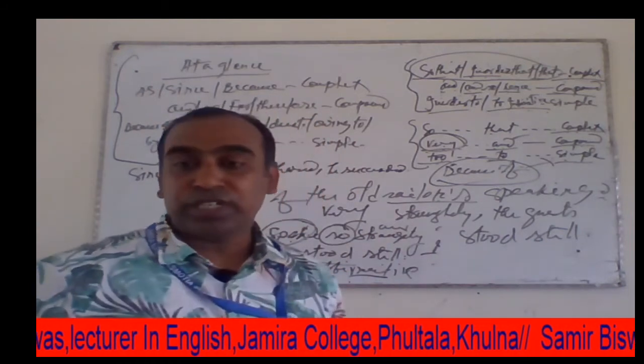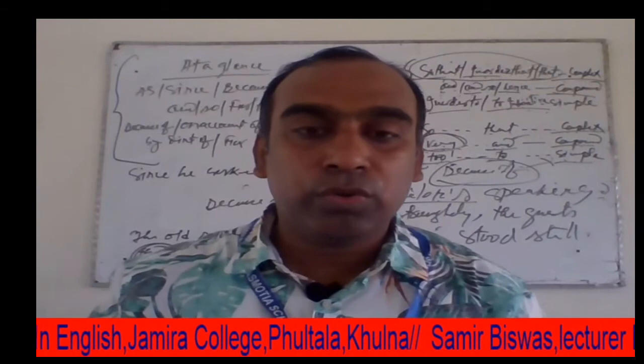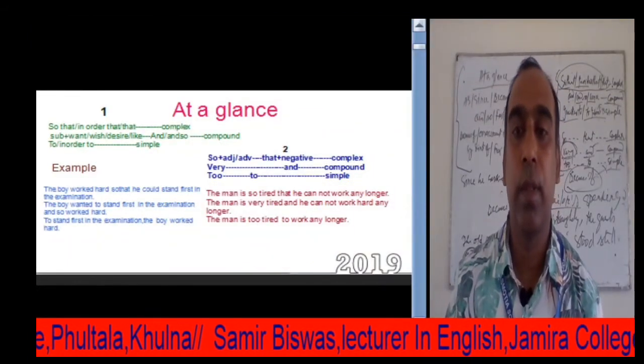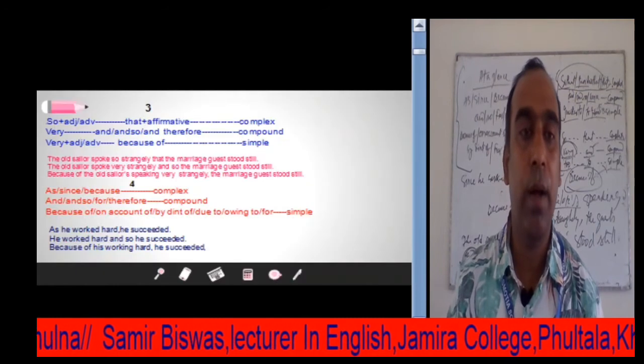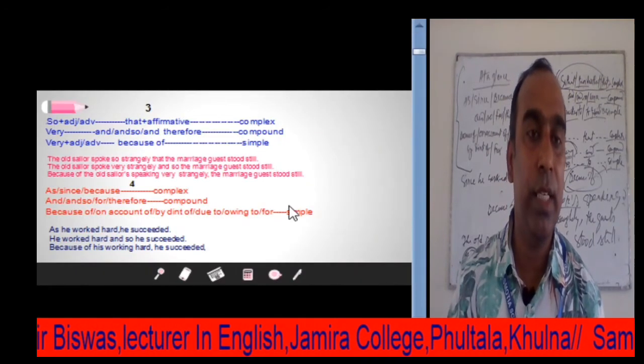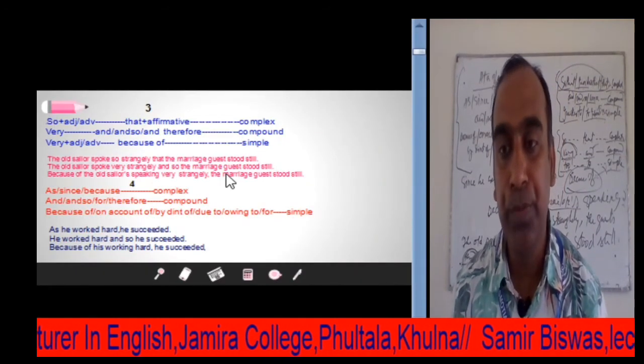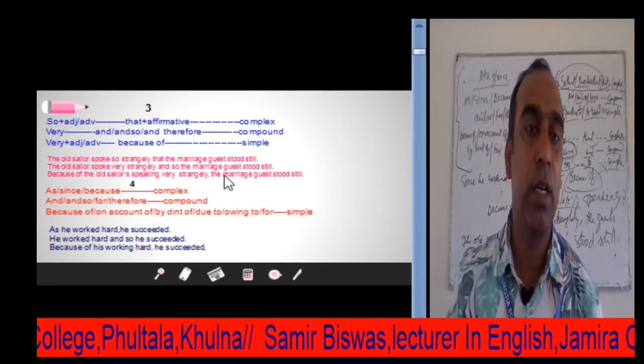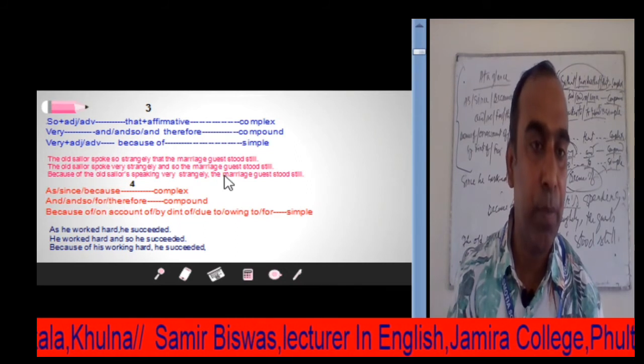Dear students, now we want to go to another portion of my discussion. Already I have given you the formation of complex and compound sentences.